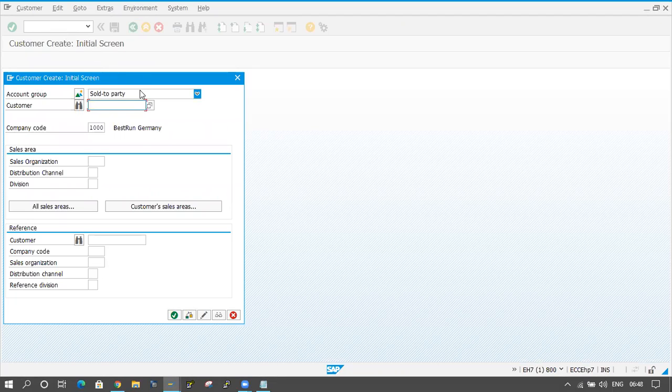I am selecting sold to party here. Sold to party is the customer who is paying the money to the company. Then I am maintaining the address. Here I have maintained sold to party, and I am maintaining a company code.